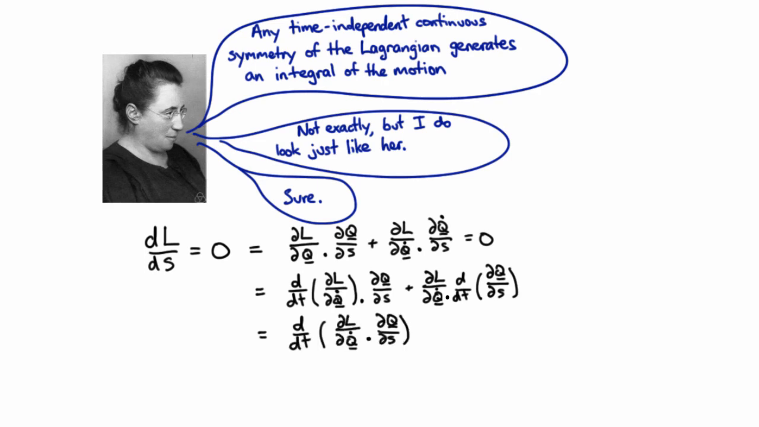And there we go. What we have is that the fact that we have a time-independent continuous symmetry tells us that this quantity here is conserved, i.e. it's constant in time.